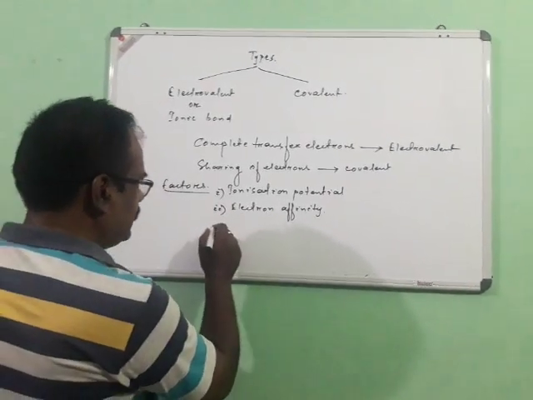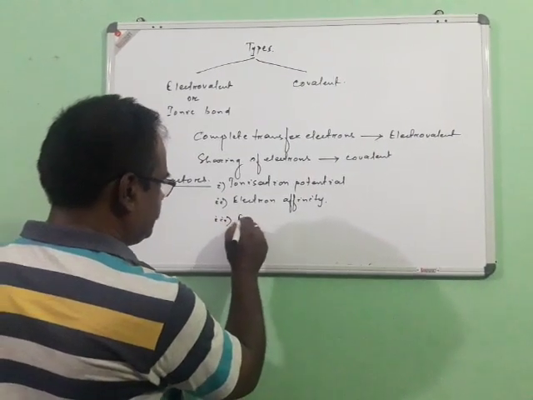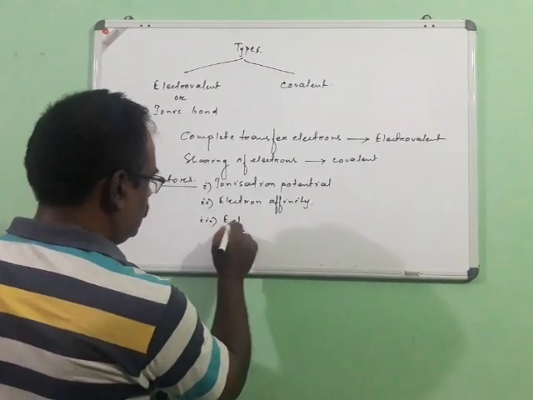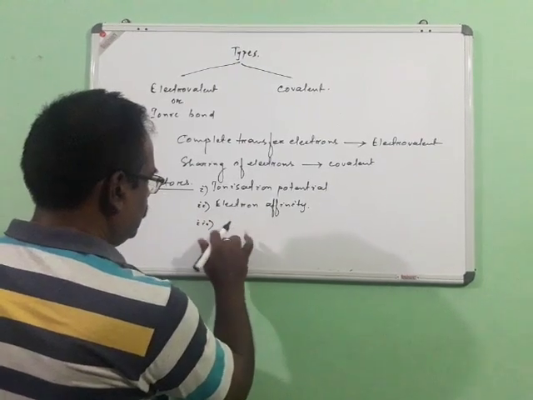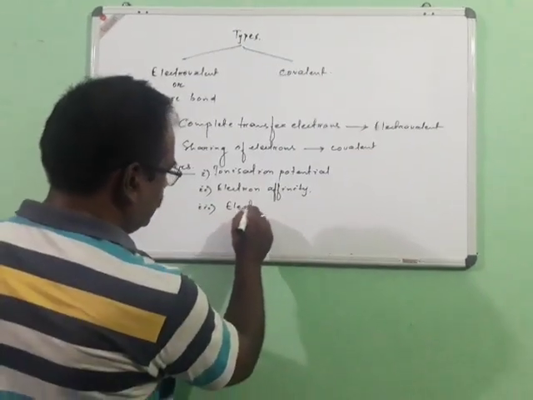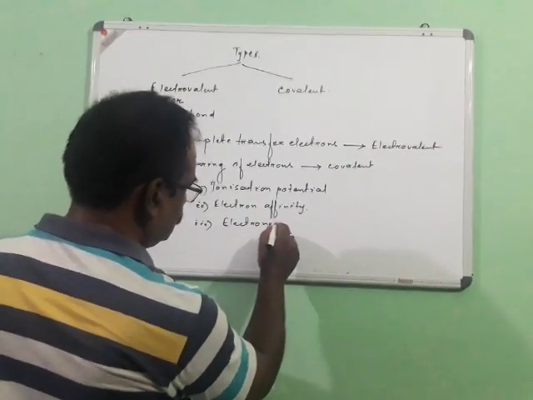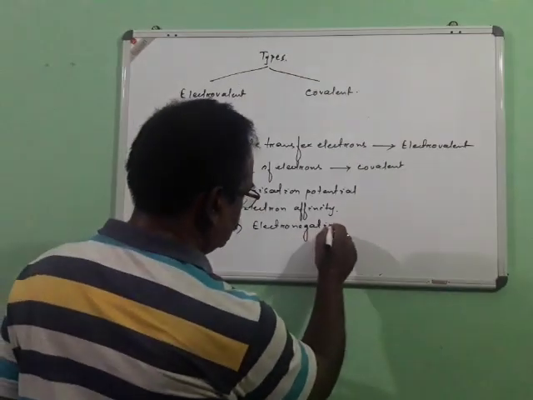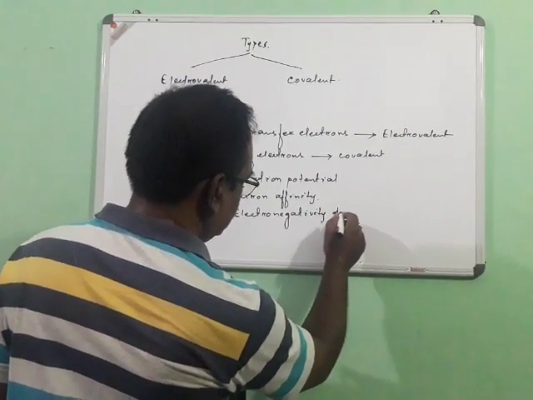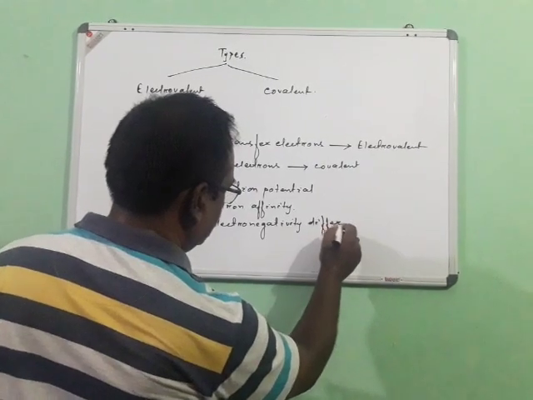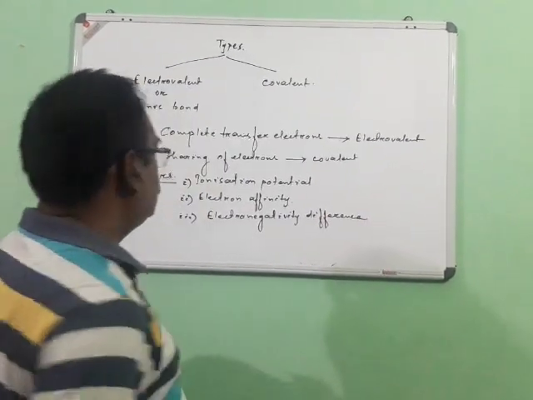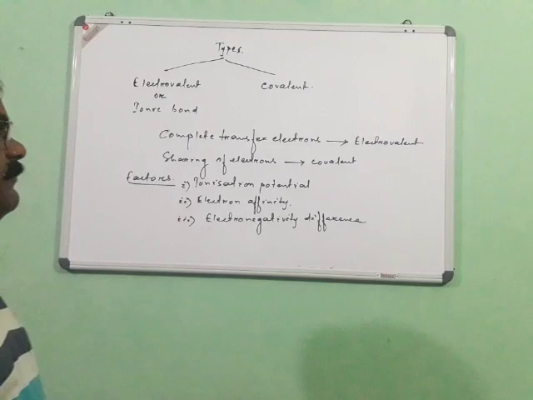And the third one is your electronegativity difference. These are the major factors which affect the types of bond.